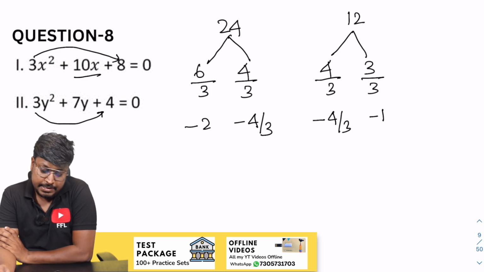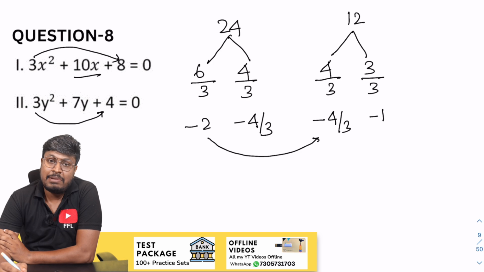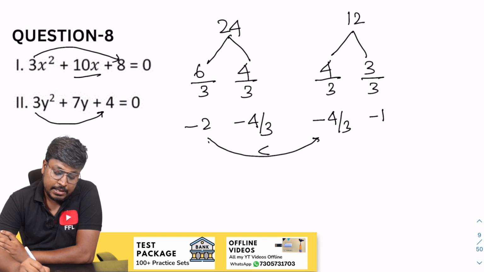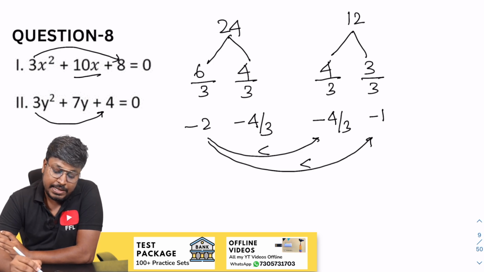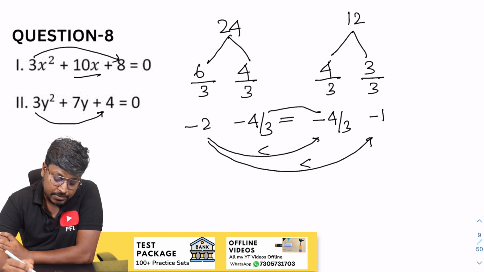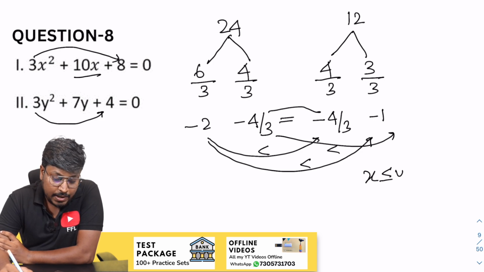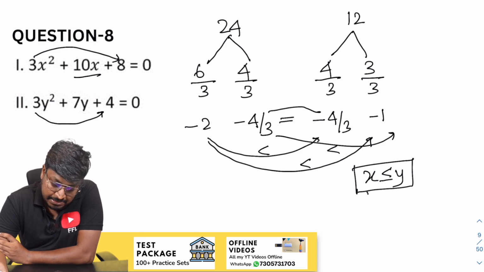So now the comparison part. So 2 minus 4 by 3, so this will be minus 6 and minus 4. Minus 4 is greater than. So 2 minus 1 is greater than. Minus 4 by 3, minus 4 by 3, which is equal to. So minus 4 by 3 and minus 1, 3 minus 3. So x less than or equal to y, right? So let me check the answer.